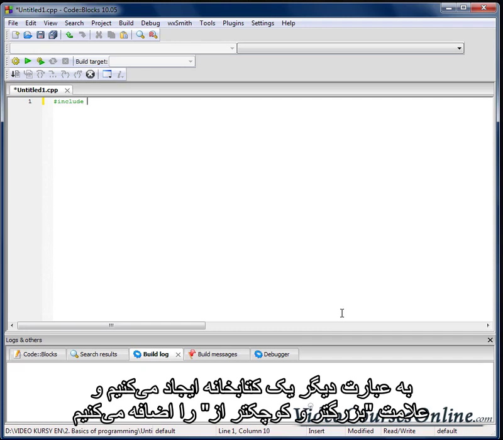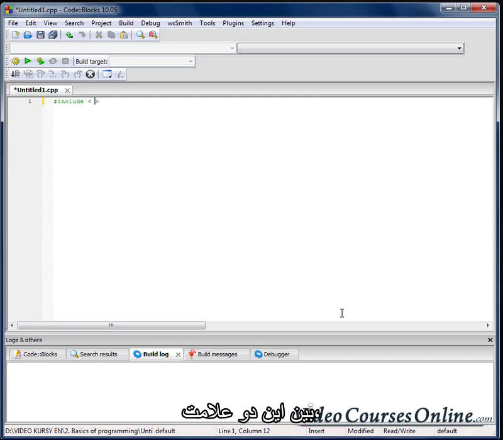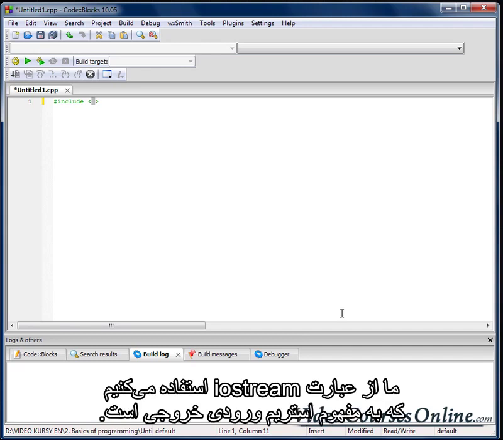Then add angle brackets, less than, greater than signs. Between angle brackets, so here, we can use the name of our library. We will use iostream, which stands for input output stream.